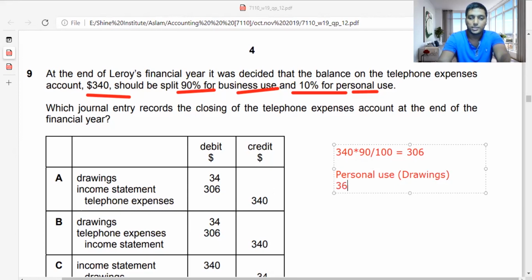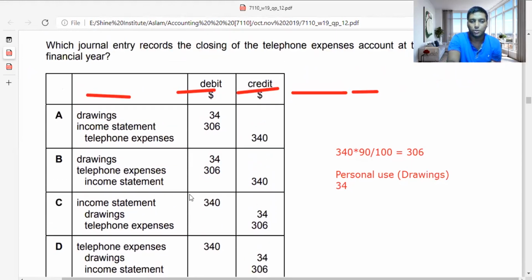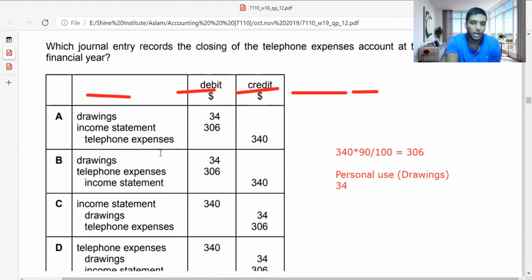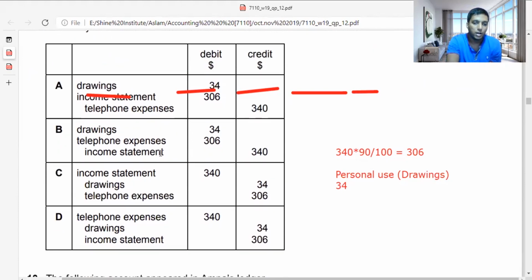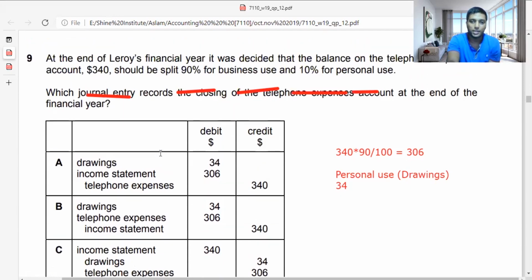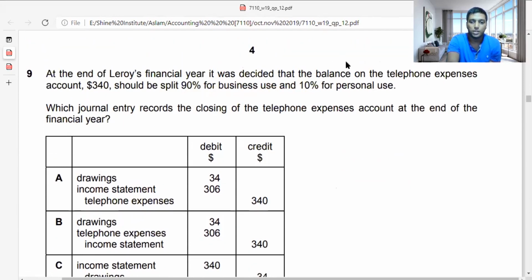So 34 is your personal use taken as drawings. Drawings is treated like an expense, and an expense should always be in debit. Let me find where I have drawings 34 as a debit. The answer should be A or B. C and D I can't take because they're on the credit side, so that's wrong. Let me erase this part.